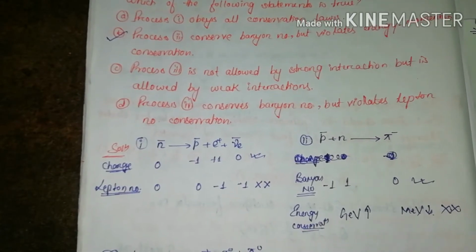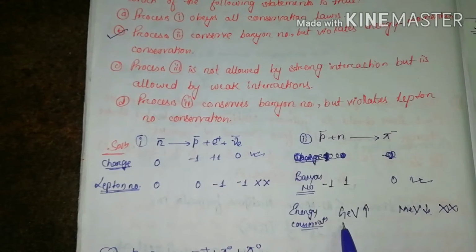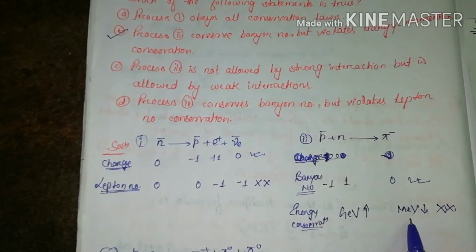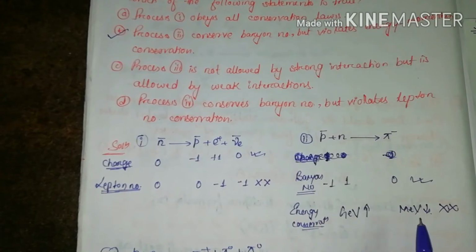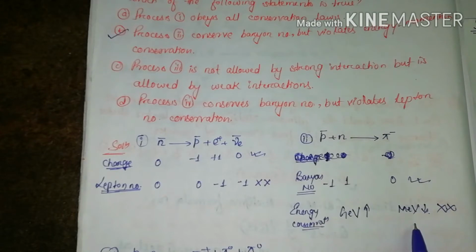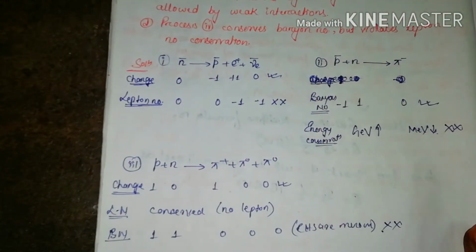For this, one thing I would like to say is that on the left hand side, the baryons have energy in giga electron volts, but on the right hand side, the mesons have energy in mega electron volts. So the energy of the left hand side is very high compared to the right hand side, so the energy is not conserved. Hence we can say that it is violating energy momentum conservation. Now let's come to the third one.